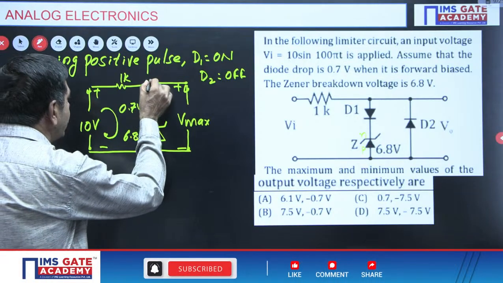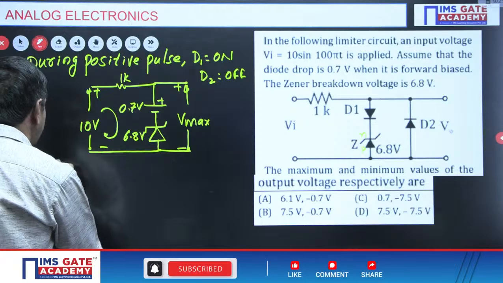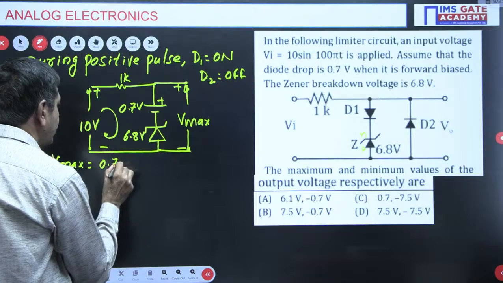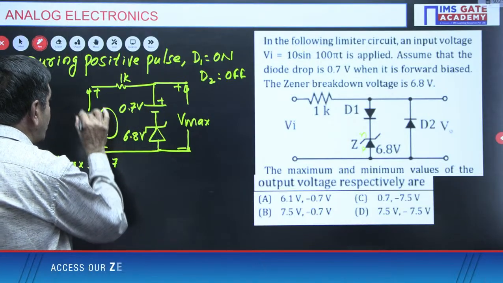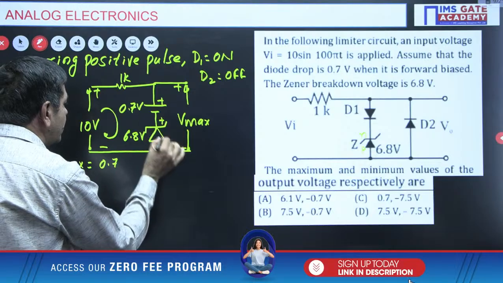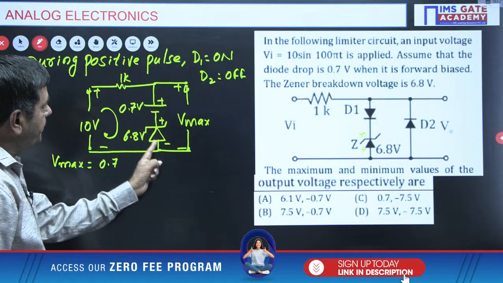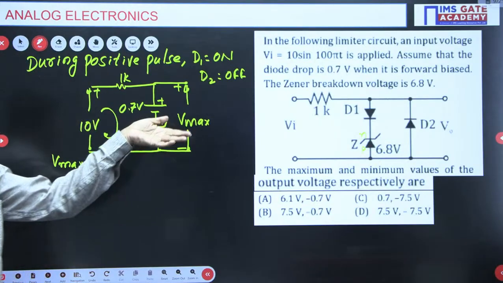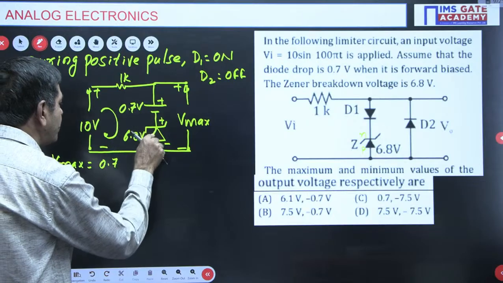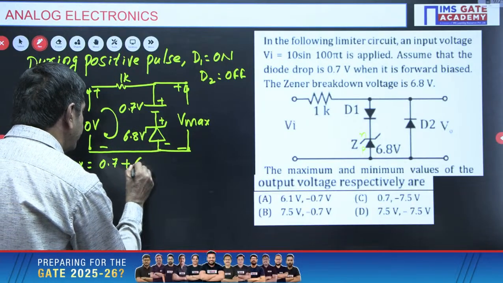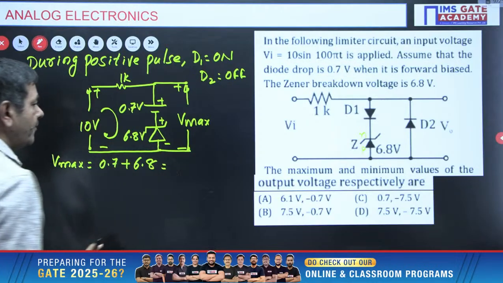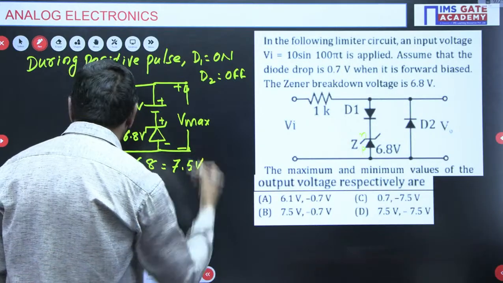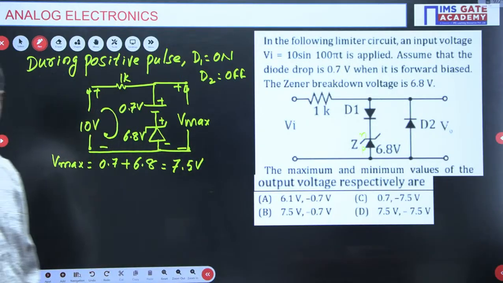If I apply KVL, when I go this side, plus 0.7, V max. What polarity will I get here? Positive pulse is given, so this is with a plus. This is a minus. That means the P and N type is given the positive pulse. N type is given positive. That is why positive only. Plus 0.7 plus 6.8, 7.5 volts is possible. That is the V max I can get.